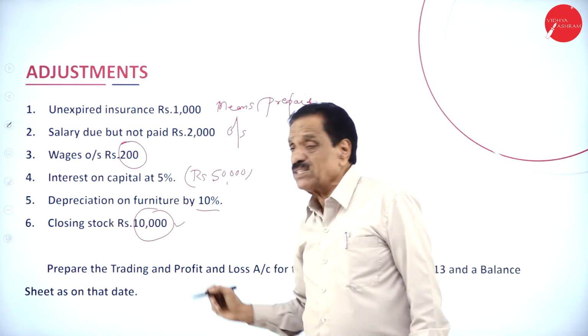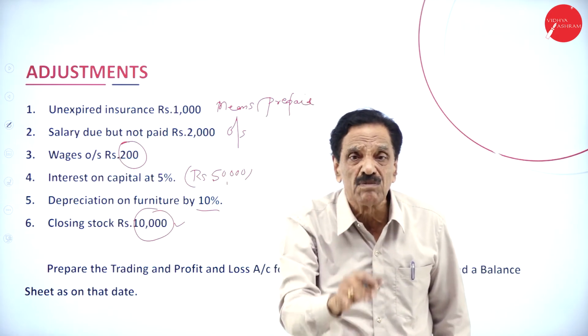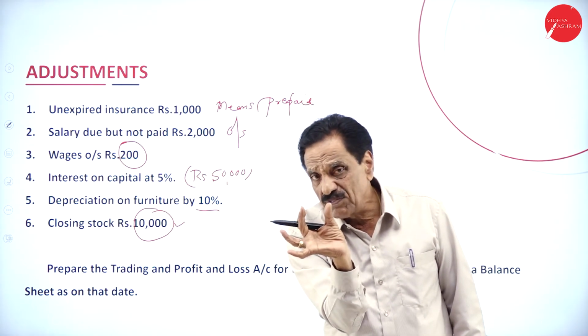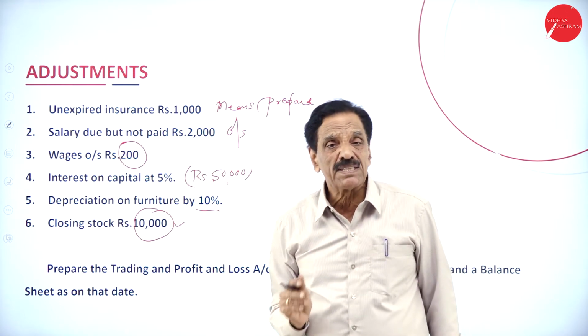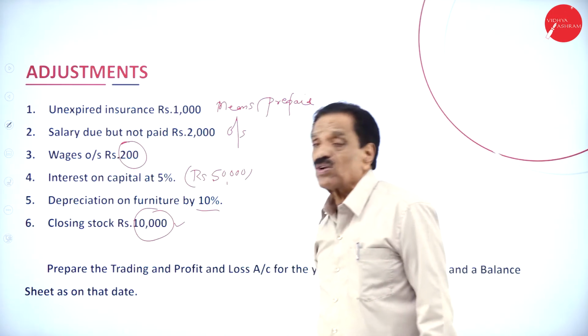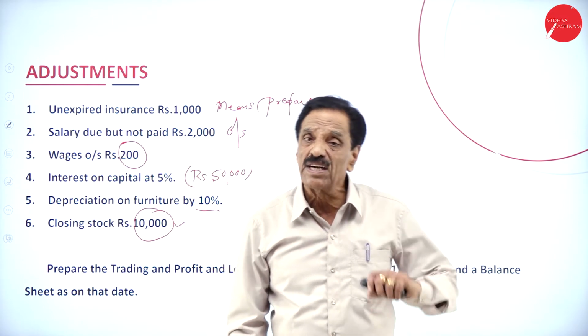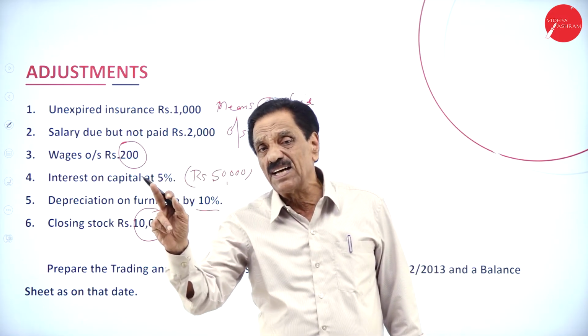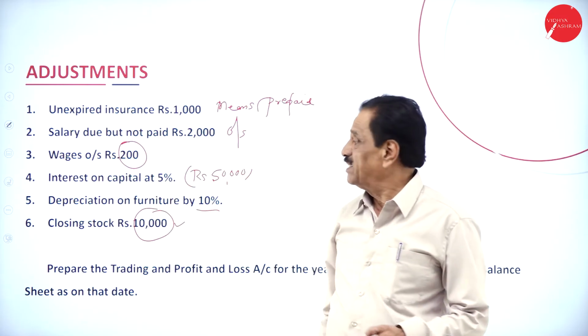Then, depreciation. Your furniture has come down by 10%. The value of the furniture is 5,000. 10% means 500. Unsold stock is how much? 10,000, not yet sold. Trading account, credit side, asset, set up the balance sheet.